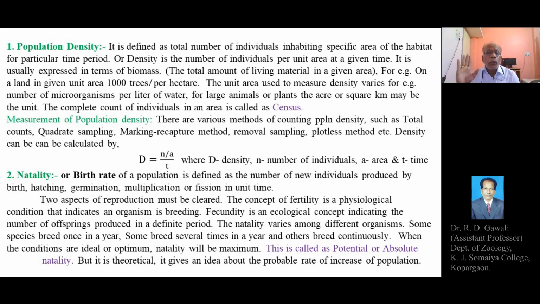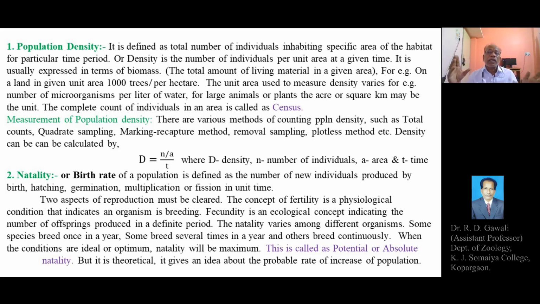When the conditions are ideal or optimum, natality will be maximum, birth rate will be maximum. This is called potential or absolute natality. What is potential or absolute natality?